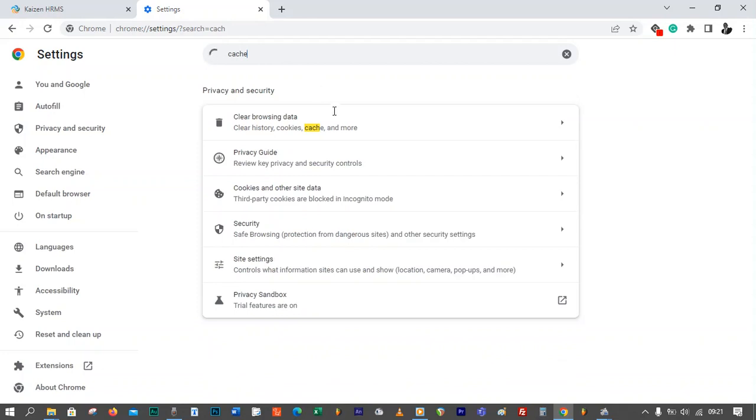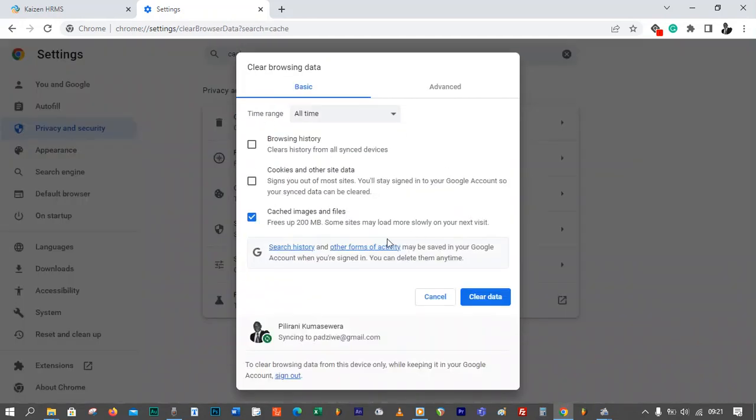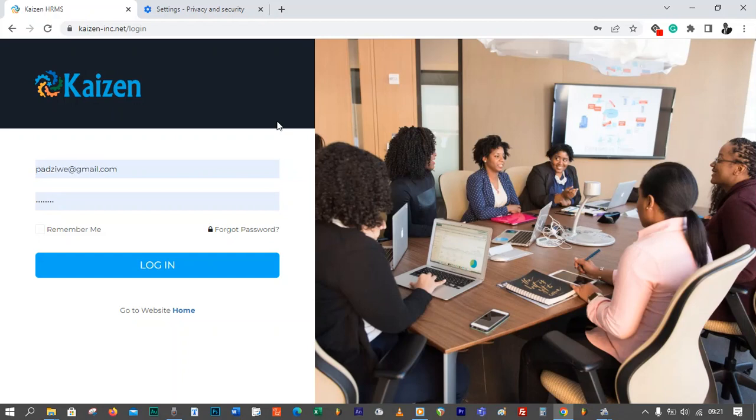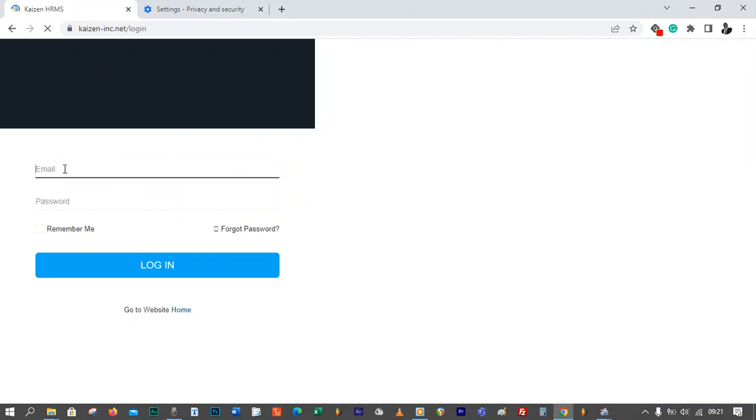changes to take effect. So if you go to cache and then clear browsing data, just leave the browsing history, don't check it, don't check the cookies and site data, but the cached images and files, these need to be cleared out. So if you clear the data and then you go back here and refresh, just to make sure that the new changes are reflecting. This is very important. And then we log in as this person,